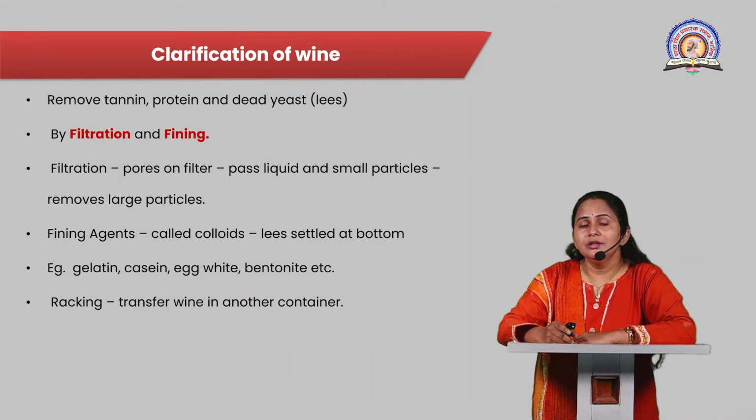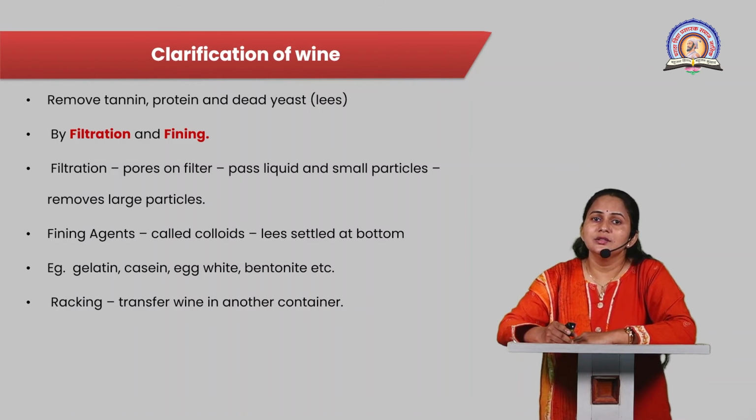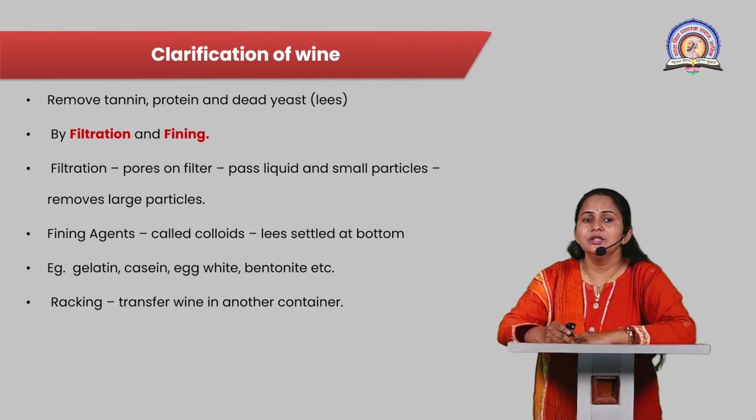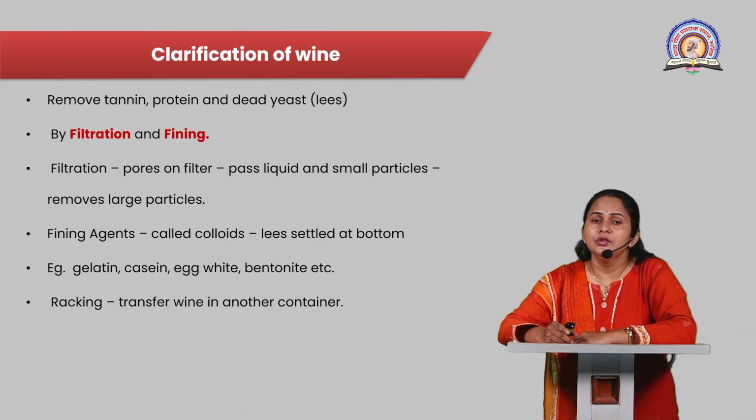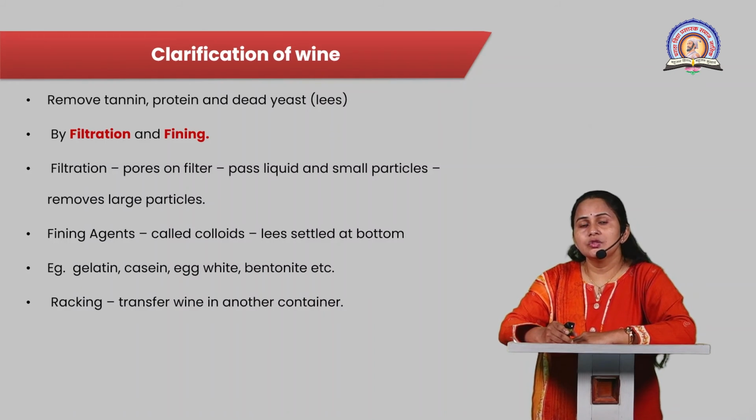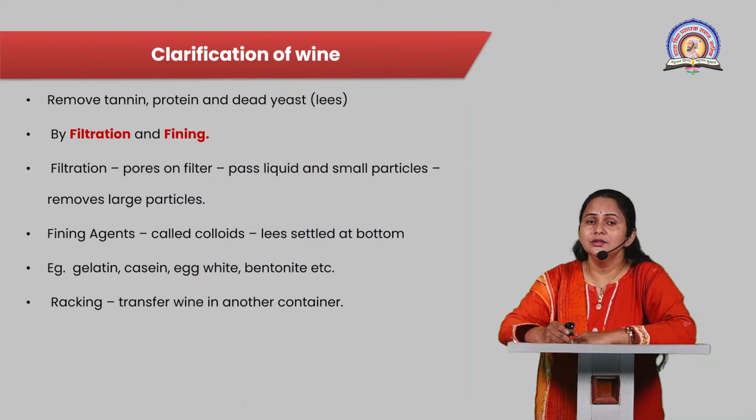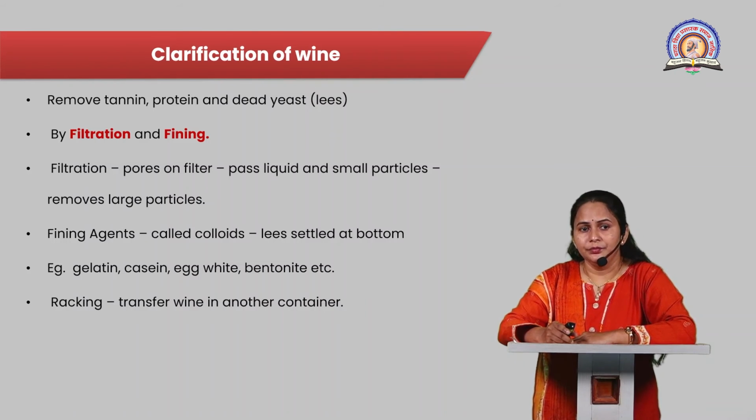Now, the second method used for the clarification of wine is using finning agents. Finning agents like gelatin, casein, egg albumin, and bentonite are used in clarification of wine. These act as colloids. These colloids react with the solid particles and settle all solid particles at the bottom, or we can say the lees is settled at the bottom.